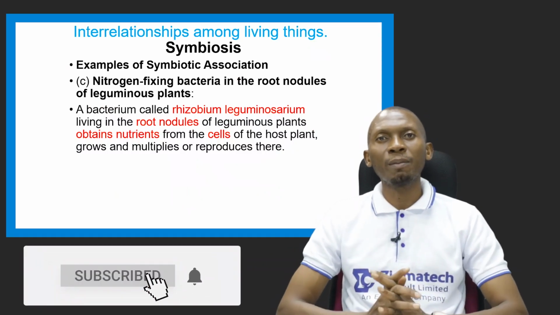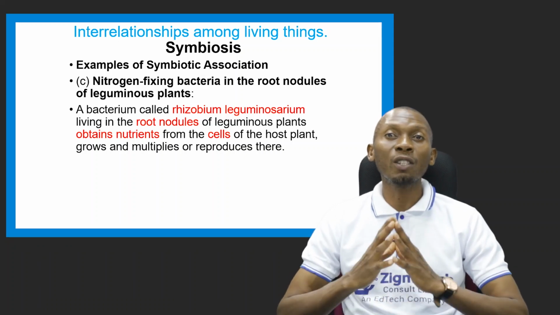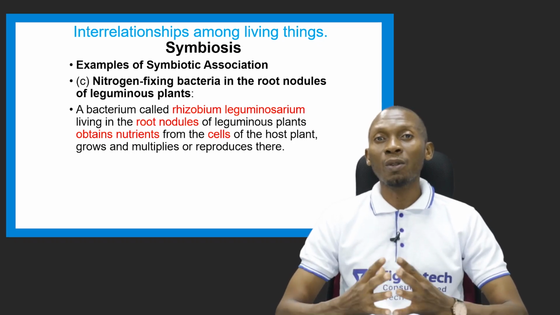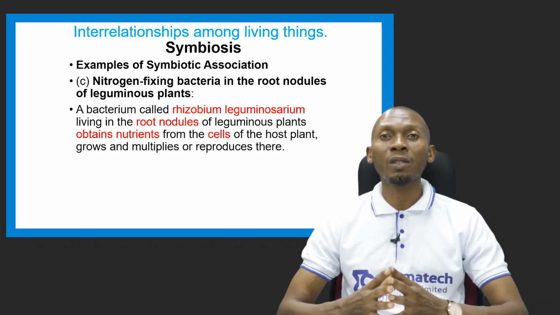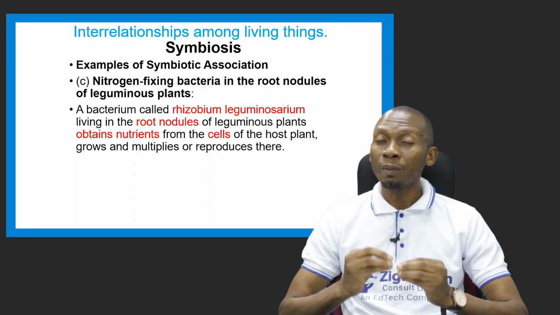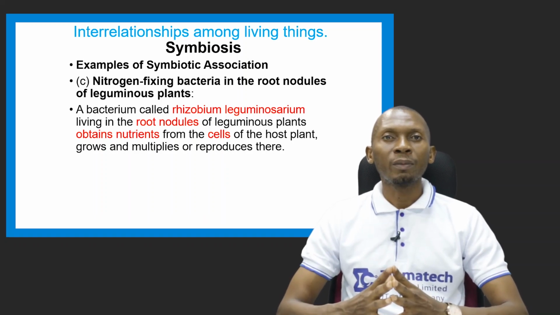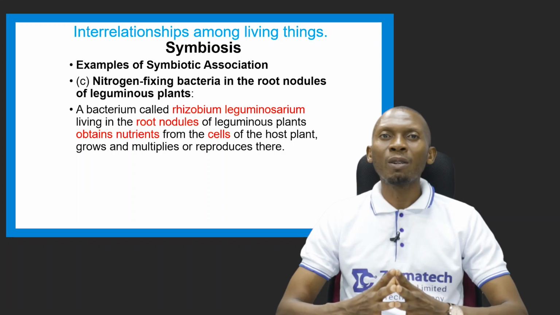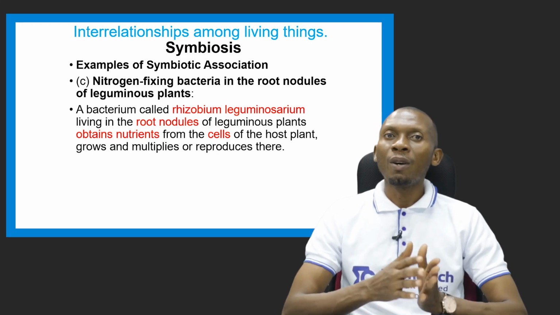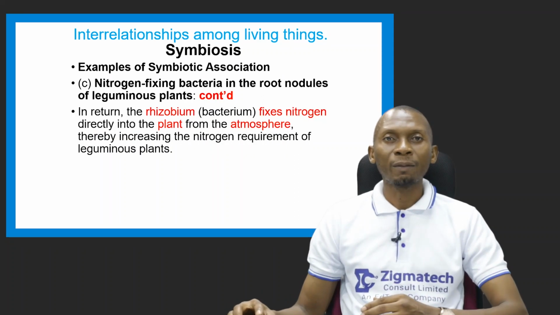Okay, let's look at this relationship, which is a symbiotic association. Here we're looking at nitrogen fixing bacteria in the root nodules of leguminous plants. Now the root nodules, which are swellings located in leguminous plants, for example groundnuts, cowpea, or beans, contain a bacterium called Rhizobium leguminosarum. Now, this Rhizobium leguminosarum obtains nutrients from the cells of the host plant and uses it to grow and multiply.